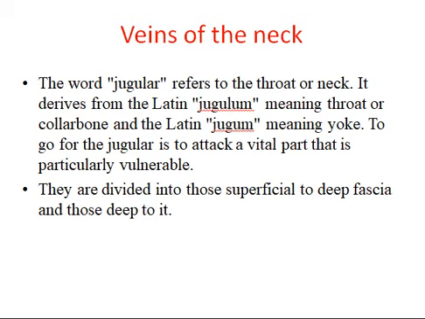They are divided into those superficial to the deep fascia and those lying deep to the deep fascia. But the two groups are not entirely separate. The superficial veins, tributaries of the external jugular vein, drain a smaller volume of tissue, than the deep veins, which drain all but the subcutaneous structures, mostly into the internal jugular vein.